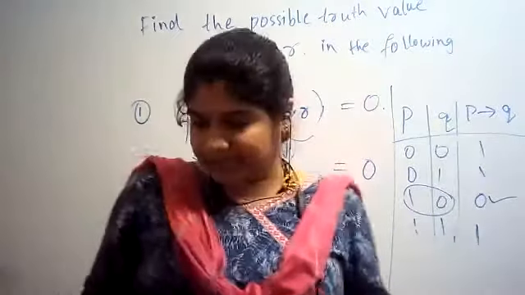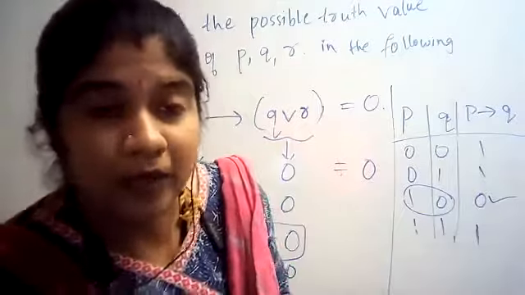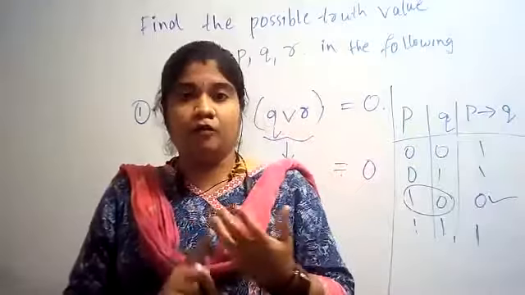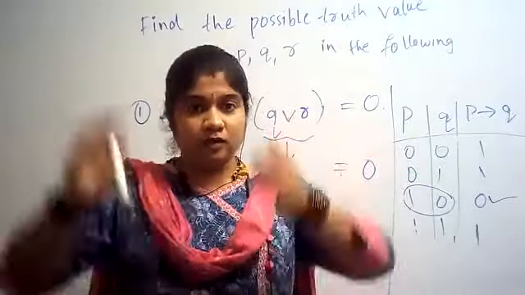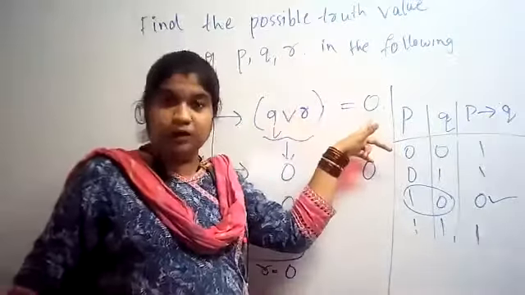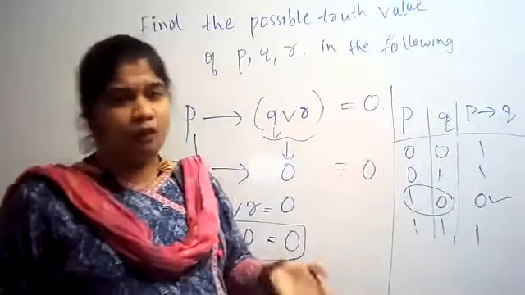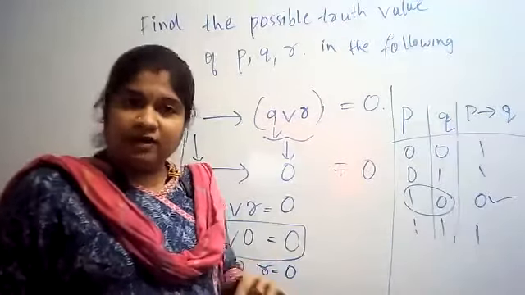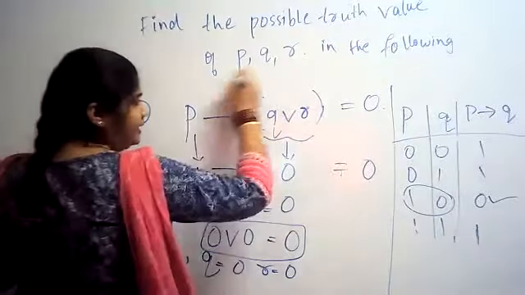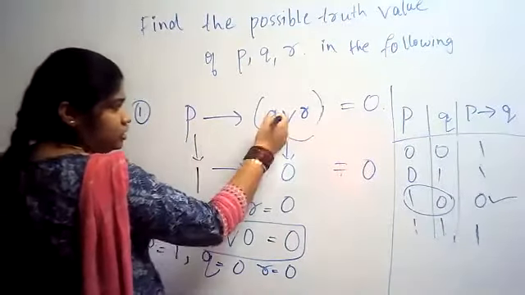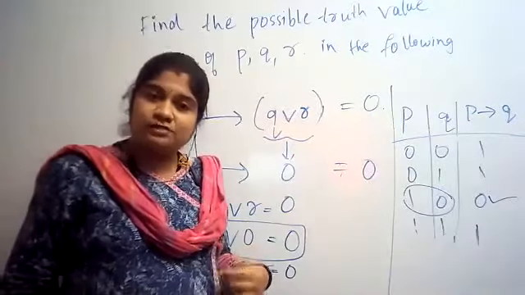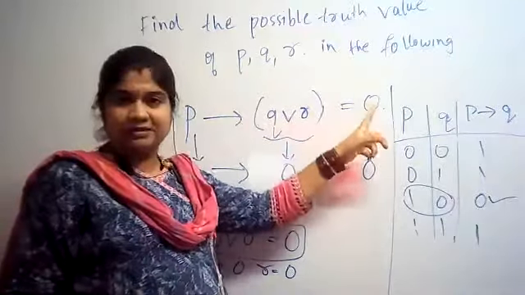In the last example, they had given us P, Q, R, and we found the final result, the truth value, that is 0 or 1. So here, they have asked the reverse question. They have given us one complete combination, that is P conjunction Q disjunction R is equal to false. False is what? 0. So I have put here 0.